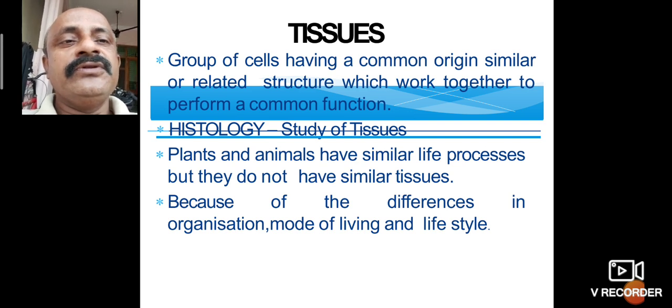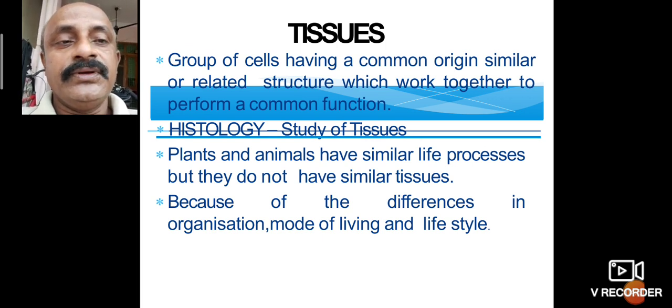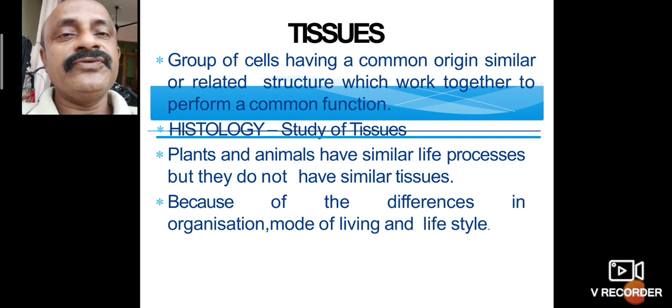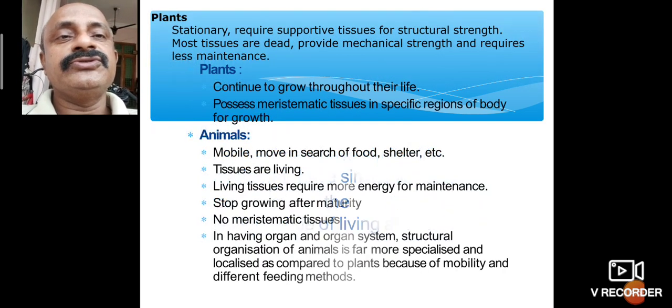Histology is the study of tissues. Plants and animals have similar life processes, but they do not have similar tissues because of the difference in organization, mode of living and lifestyle.